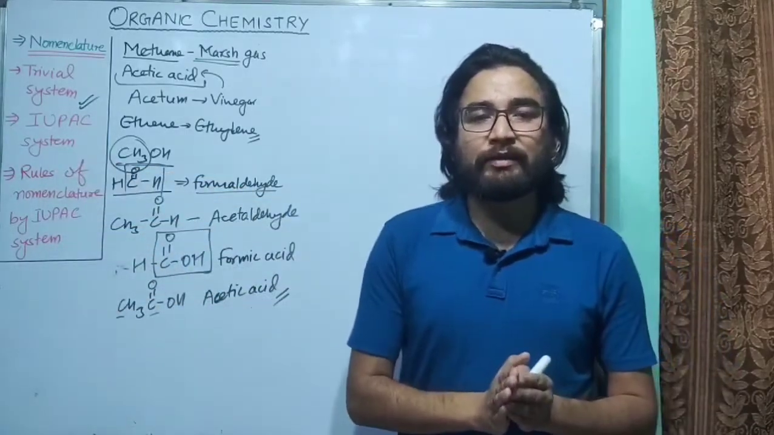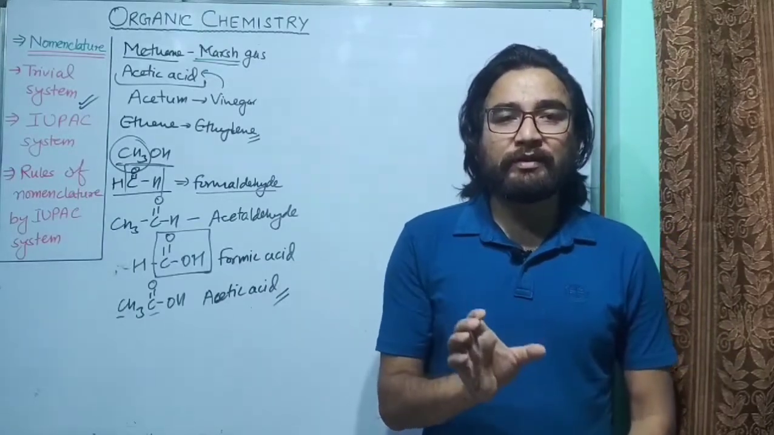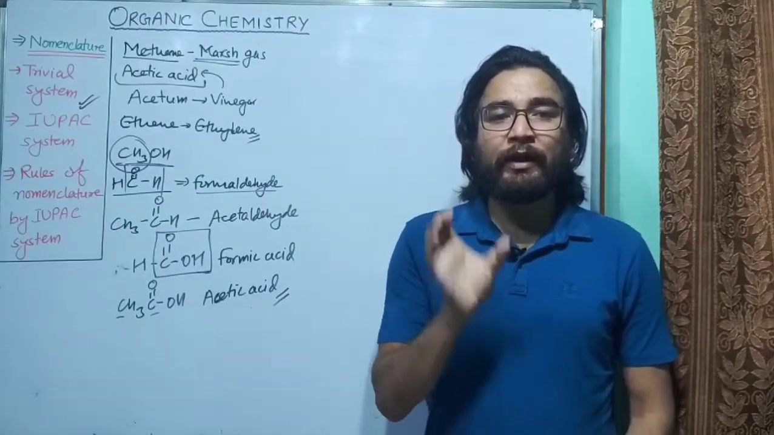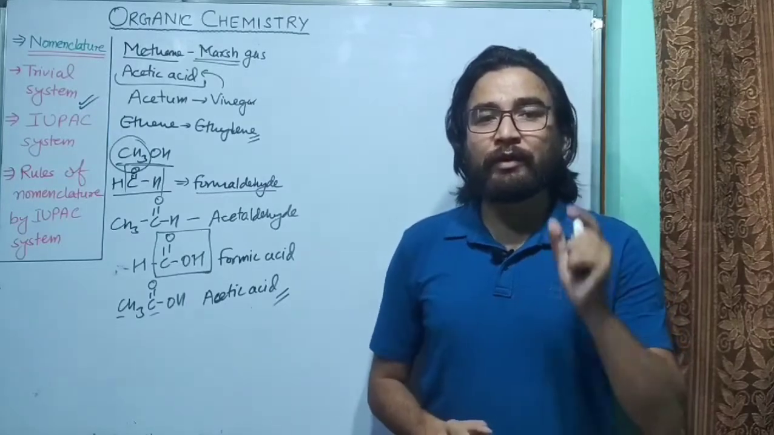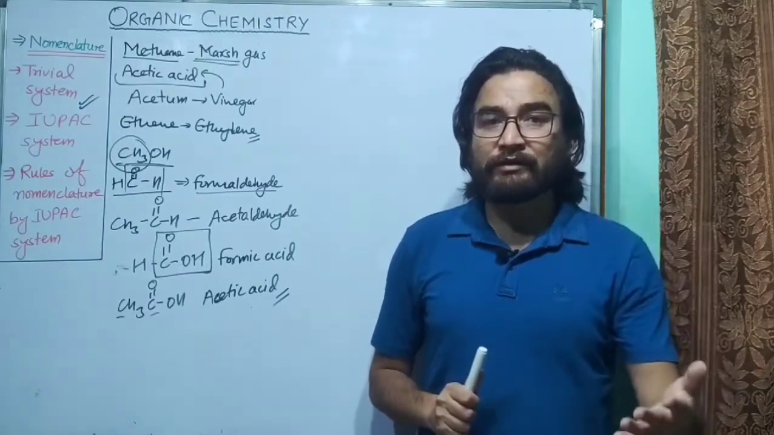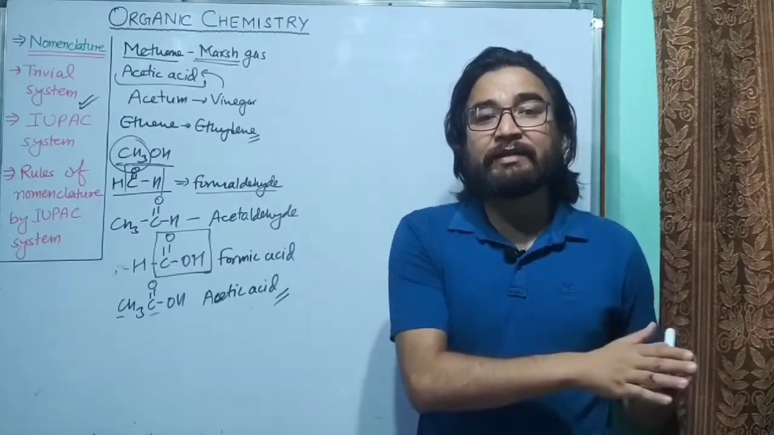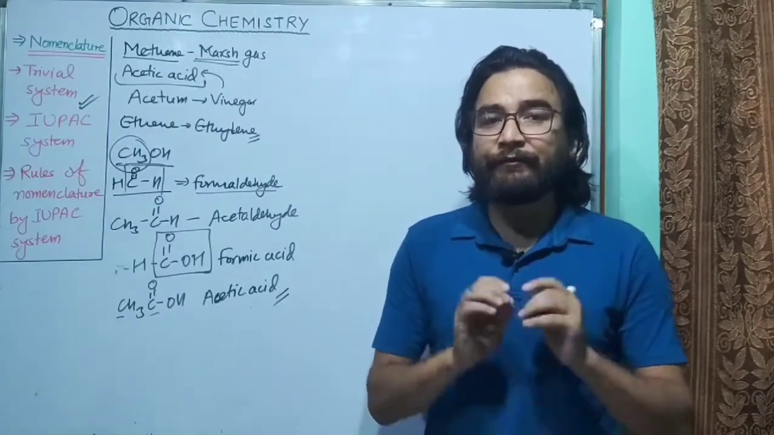The IUPAC system has a definite set of rules, and according to the IUPAC system, there must be only one name for an organic compound, or only one name for a definite structure. It means if the structure changes, the name of the compound will also change, even if it has the same molecular formula. So for different isomers there will be different names.